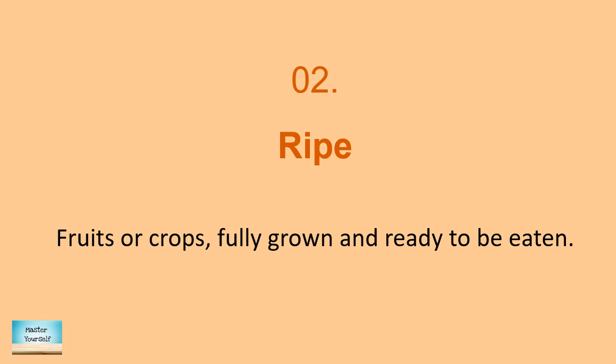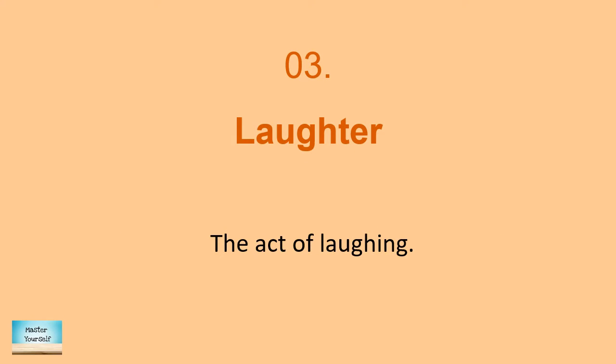Ripe. Fruits or crops fully grown and ready to be eaten are called ripe. For example, we can say a ripe mango. Laughter. The act of laughing is called laughter. For example, her speech made the audience burst into laughter.